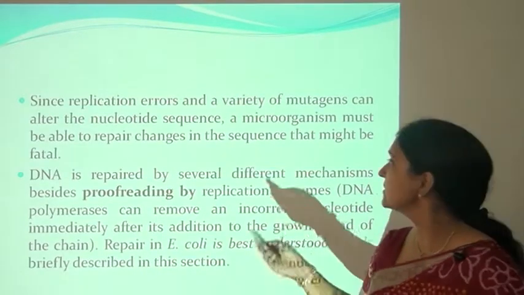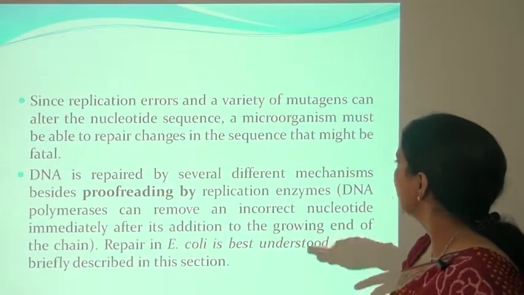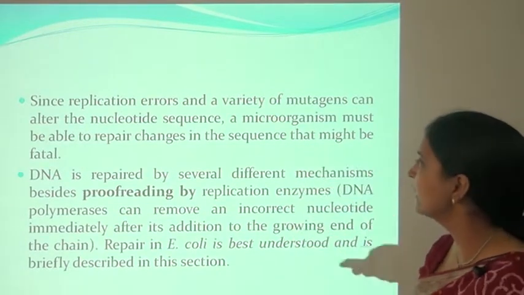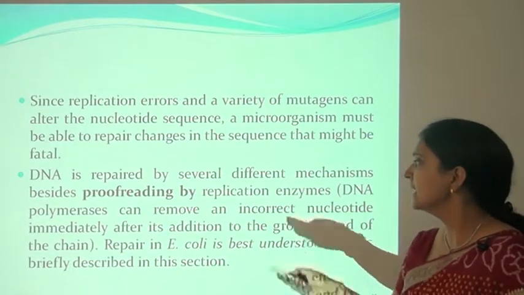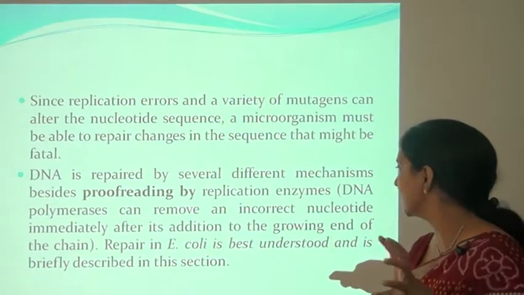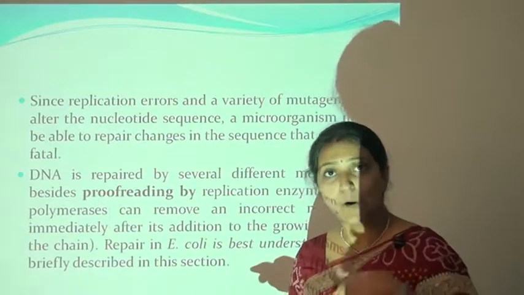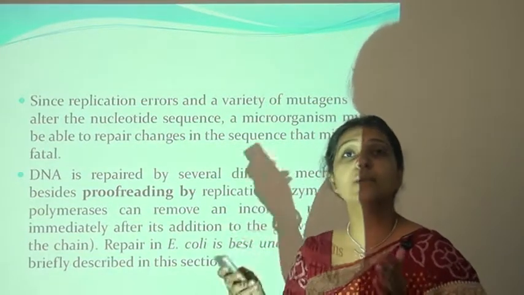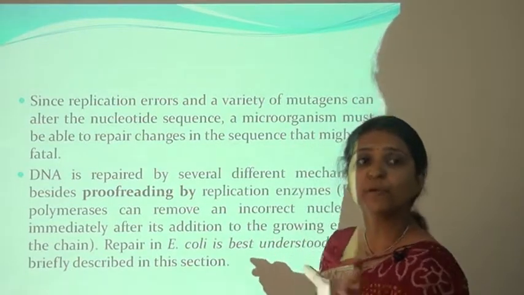Since replication errors and a variety of mutagens can alter the nucleotide sequence, a microorganism must be able to repair changes in the sequence that might be fatal. DNA is repaired by several different mechanisms, the basic one being proofreading by the replication enzyme. See, mutation can occur spontaneously, and it can also be repaired by the organism itself during the proofreading process.